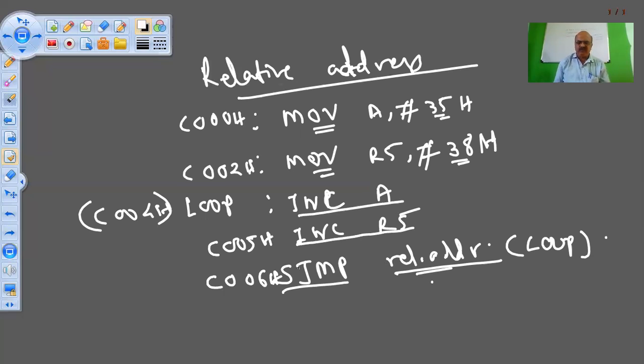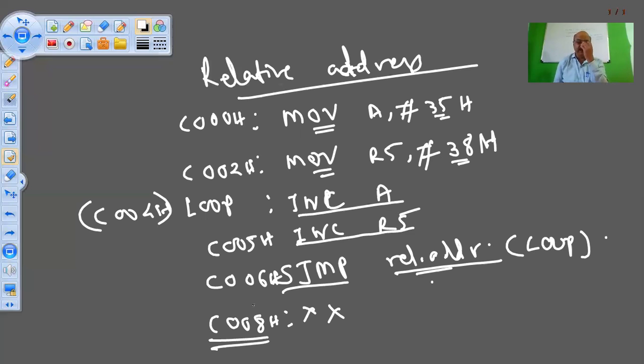Correct? So C006 is the jump address. What is the next instruction after this? C006 and C007 are used: C006 for the SJMP code and C007 for the relative address. Now it is C008. So the next instruction after the jump is at C008.